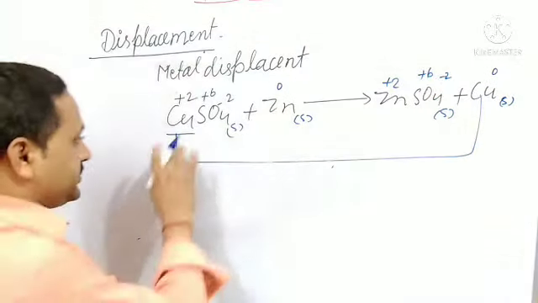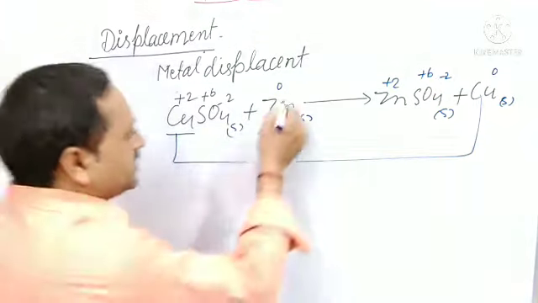So oxidation state is decreasing. Here zinc oxidation state is 0 and it is changing to +2. So that is oxidation, and this one is reduction. If in a metal displacement reaction, oxidation and reduction both take place, that is known as a metal displacement redox reaction.